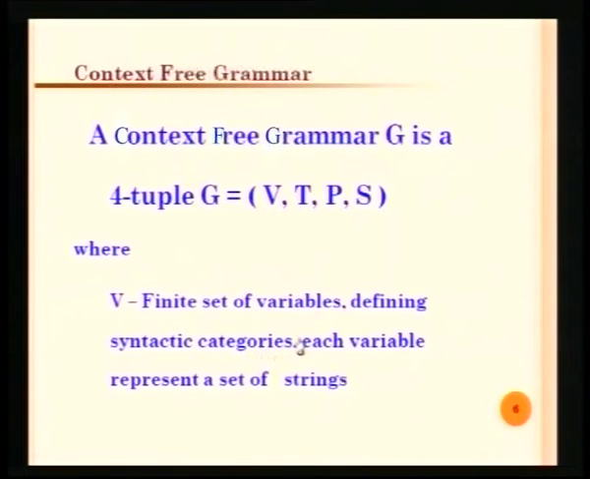So, each variable here actually represents a set of strings. We must understand what a string is here. From the regular language point of view, a string is a sequence of symbols, whereas from the context free language point of view, a string is a sequence of tokens.